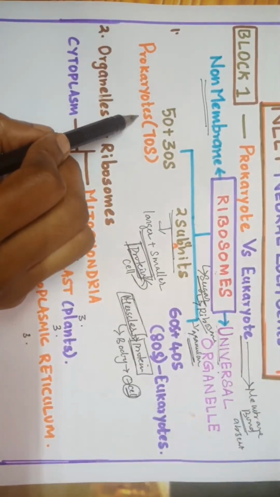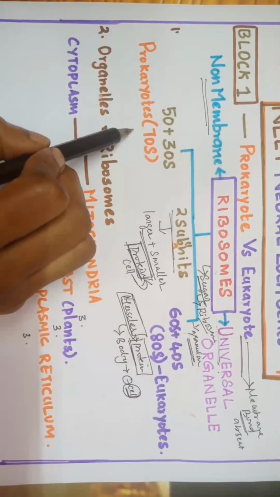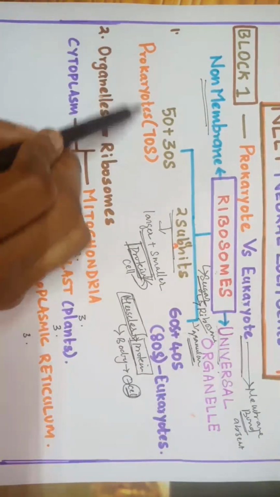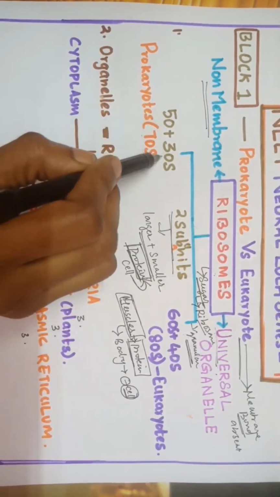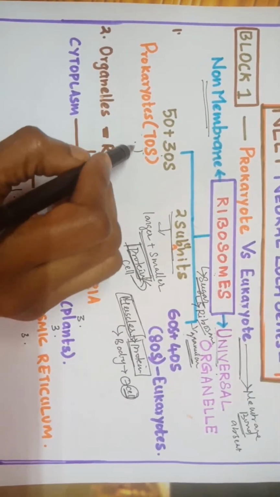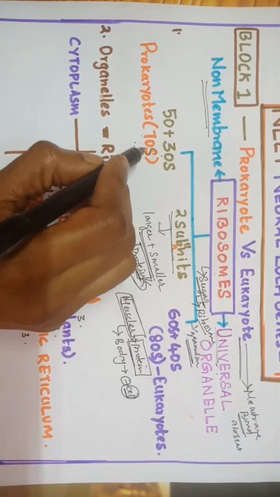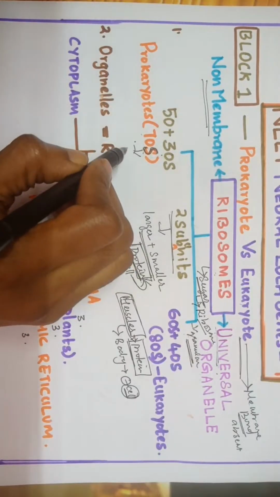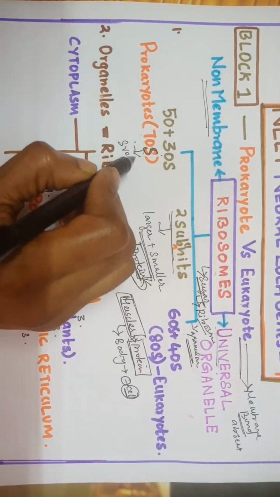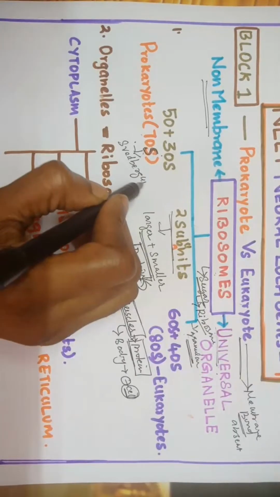Now this one we already saw. If you know the answer, type it in the comments. The prokaryote ribosomes are of 70S type, that is 50 plus 30 is 70S type. What does S denote? If you know the answer, type it in the comments, students. We already saw it. Svedberg's unit.